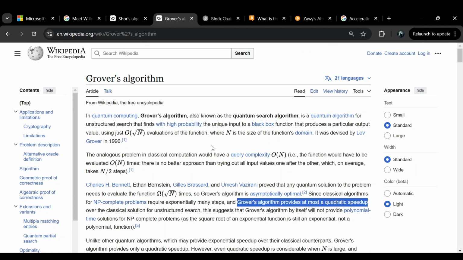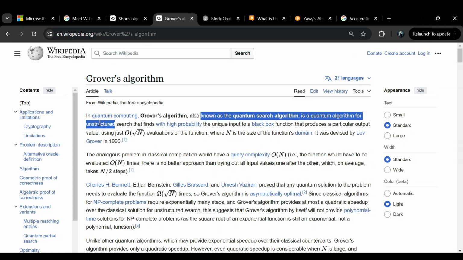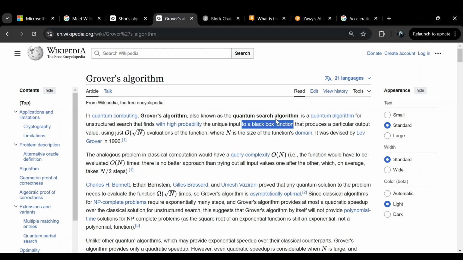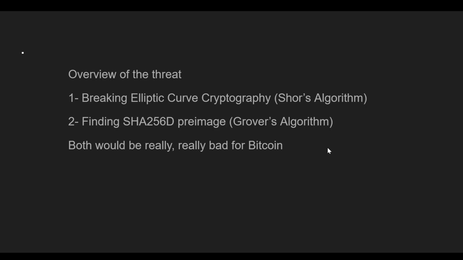And finding the pre-image for the SHA-256, this comes from something called Grover's algorithm, which also can be implemented if there was a powerful enough quantum computer. This handles unstructured search in a black box function. So that's really describing a hash function right there. If either one got cracked, it would be really, really bad for Bitcoin.